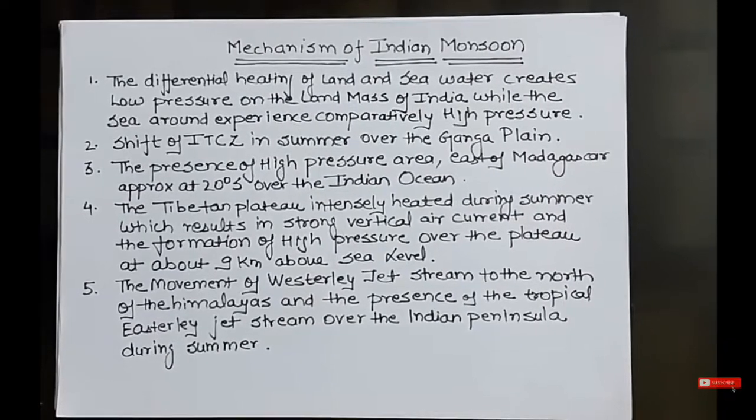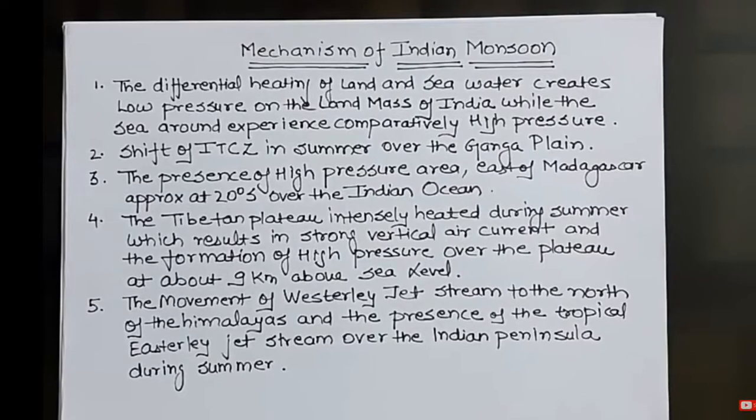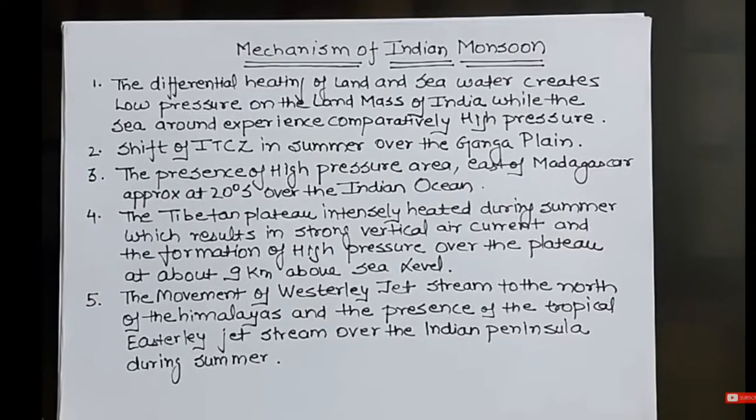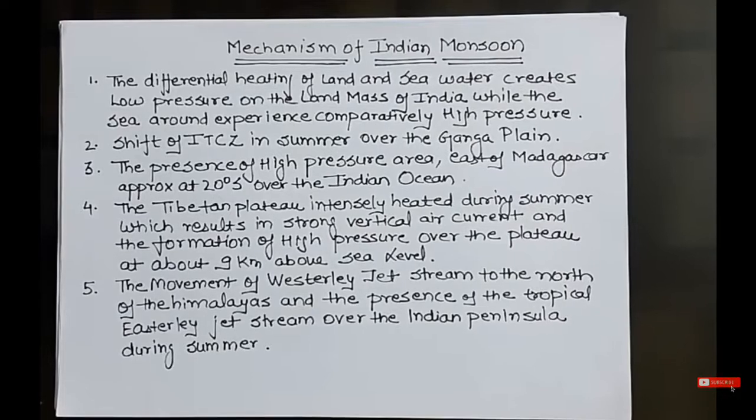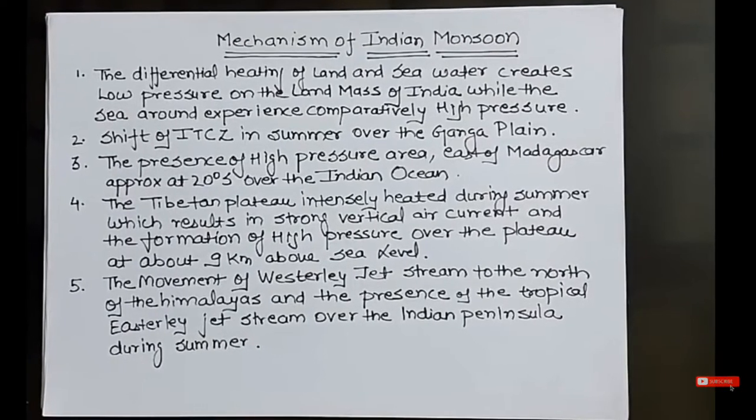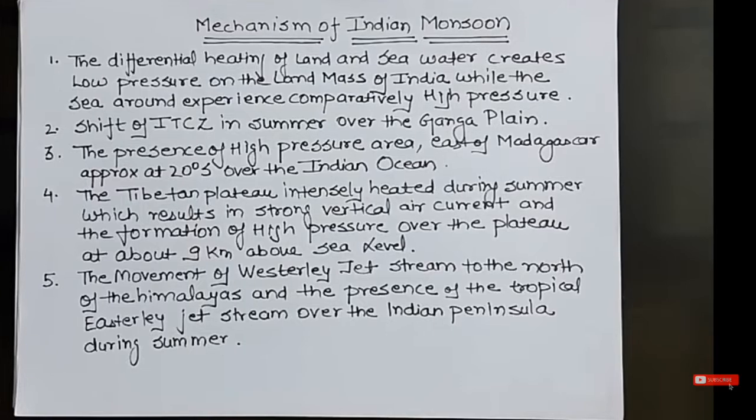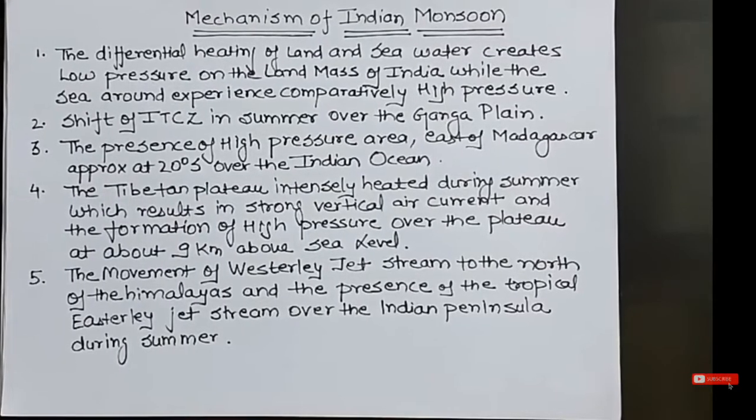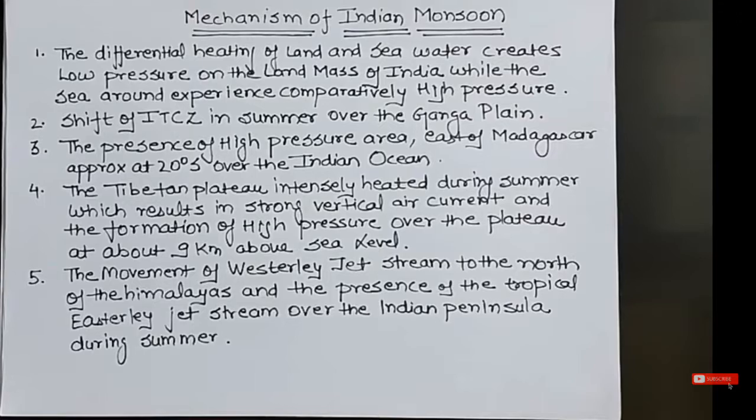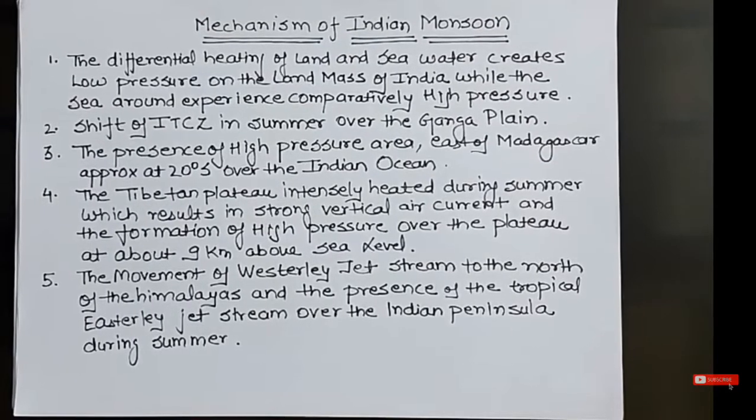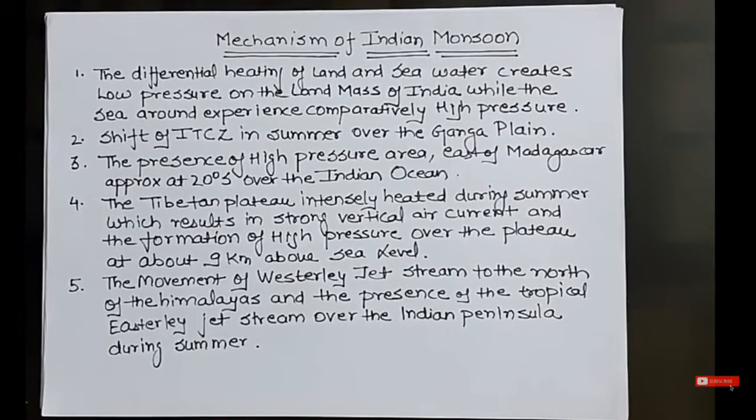Are you ready? The third mechanism is the presence of high pressure area in the east of Madagascar. Now this Madagascar is an island east of South Africa. Clear? It is near the Indian Ocean. So you are seeing that it is approximately situated at 20 degrees south over the Indian Ocean. And here there is high pressure, and this high pressure affects the Indian monsoon.